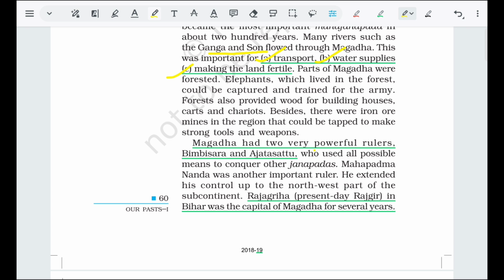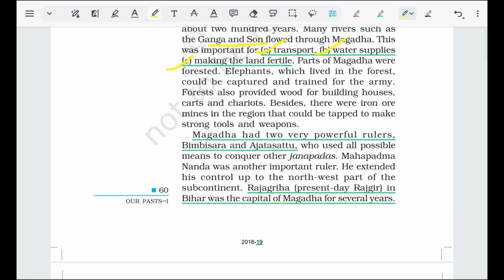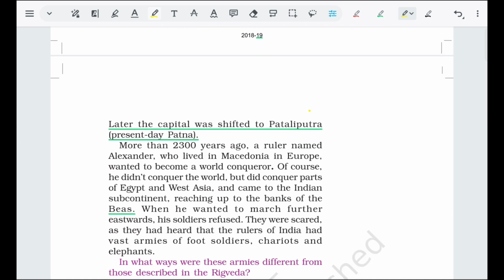Mahapadmananda was another important ruler. He extended his control up to the northwest part of the subcontinent. Rajagriha, presently Rajgir, in Bihar, was the capital of Magadh for several years. Later the capital was shifted to Pataliputra, presently Patna.